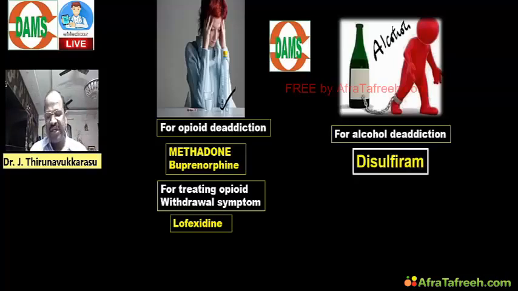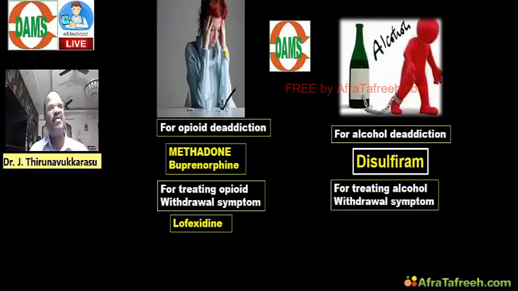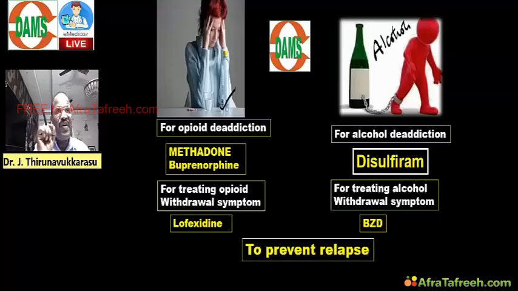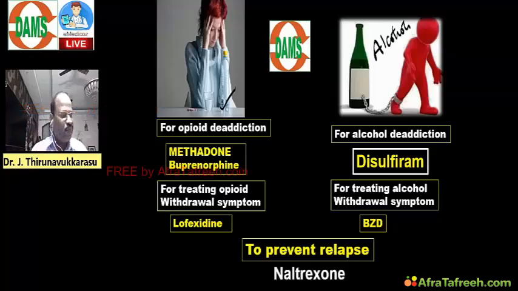If a withdrawal symptom is there, go for benzodiazepine. And for prevention of relapses, we go for naltrexone. This point is important: naltrexone is useful for preventing relapse of opioid use, as well as for prevention of relapse of alcohol habit. This point is very important. Please revise.